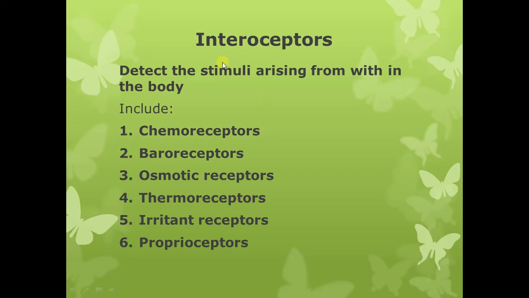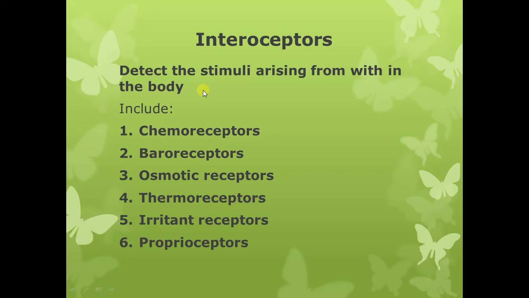Interoceptors is basically made up of two words, intero and receptors. Intero means the receptors present within the body, or we can say the receptors that detect changes occurring within the body. So interoceptors are the receptors which detect the stimuli arising from within the body.